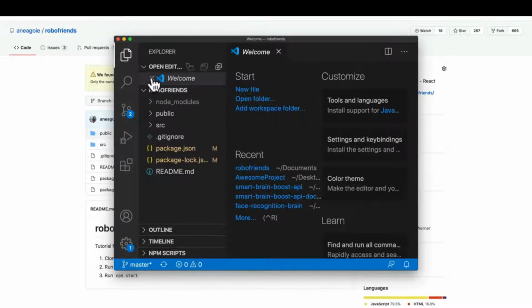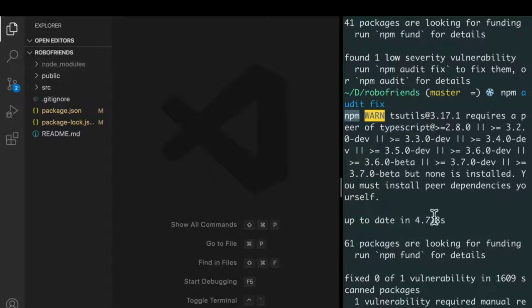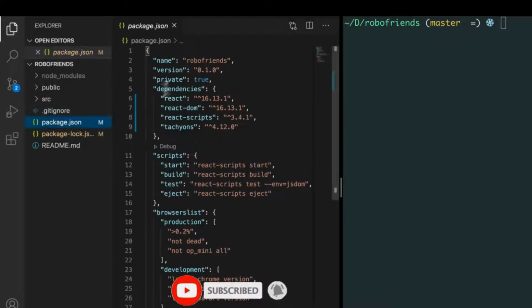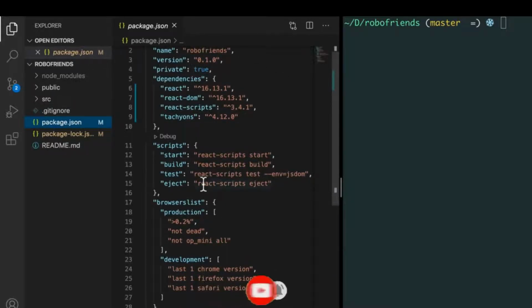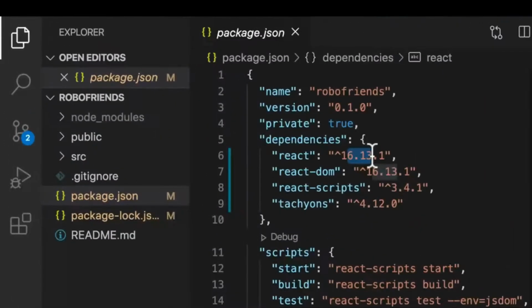So I have to conform to what everybody else is doing, just so that you get to see a different editor as well. All right, so we have our terminal here to the right, and then we have our RoboFriends app. If we take a look at package.json, let's see over here what version we have. We see that we have React 16.13, so higher than 16.8, so we should be able to use hooks.